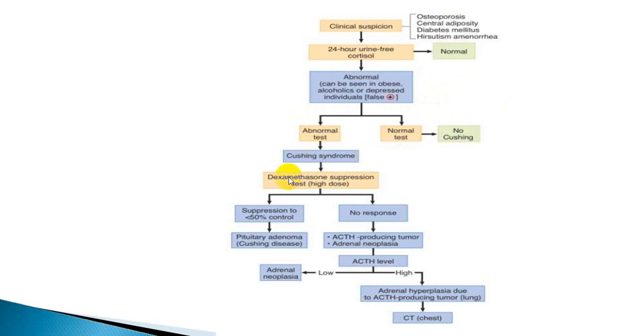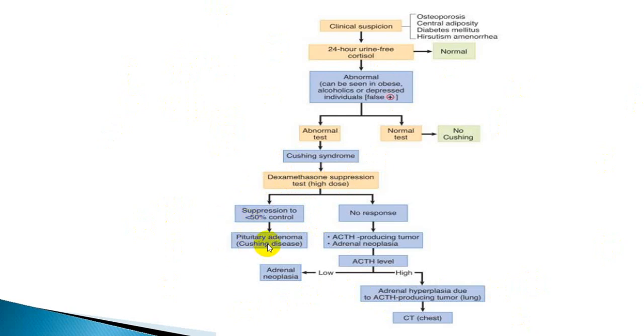Now you do what is called the dexamethasone suppression test. When you give an external dexamethasone, if it suppresses, it is more in favor of a pituitary tumor, because excess cortisol will inhibit the pituitary as well as the hypothalamus. So pituitary adenoma is the more likely possibility if it is positive.